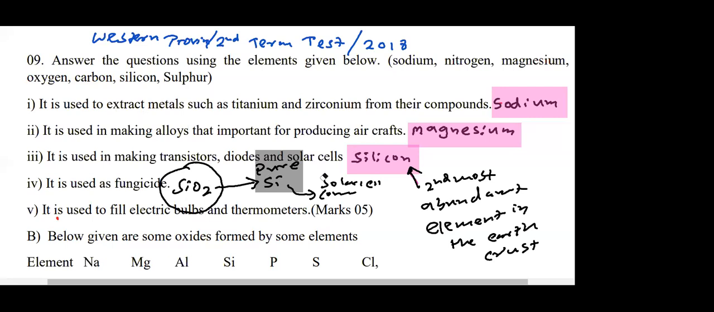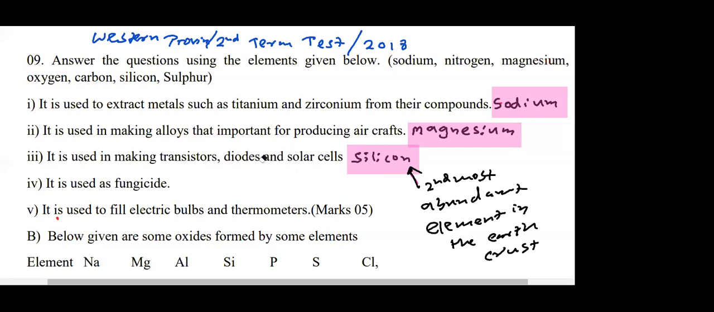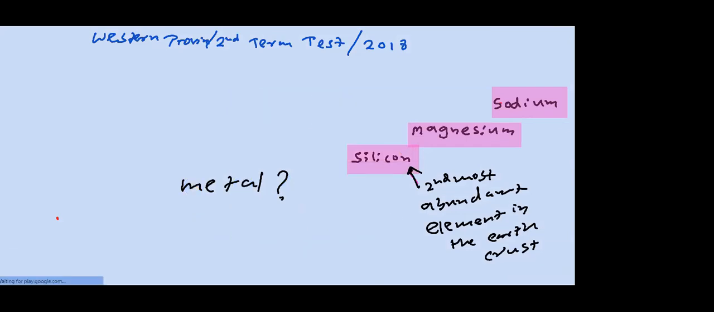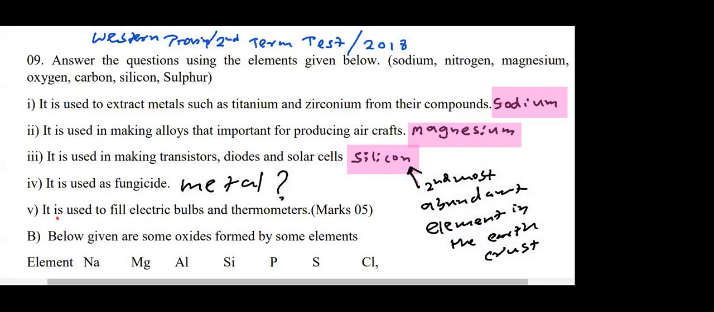Now my next question: out of all the elements, out of all the metals, which metal has the highest percentage in the earth crust? There are more than 80 metals in the periodic table. Which metal? What is the metal which has the highest percentage in the earth crust?